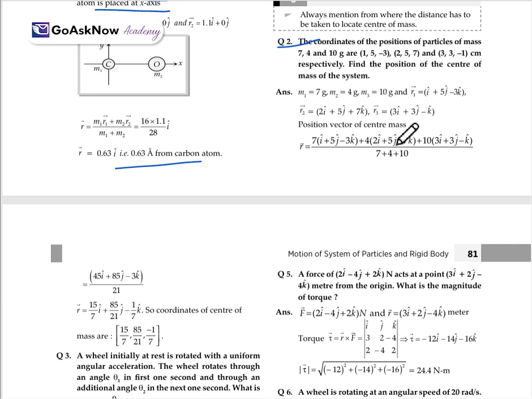R is also given. So simply again we'll put the values with respect to all the masses and the position vectors, and we solve this. We get the coordinates 15 upon 7, 85 upon 21 and minus 1 upon 7. So these are the coordinates of the center of mass.